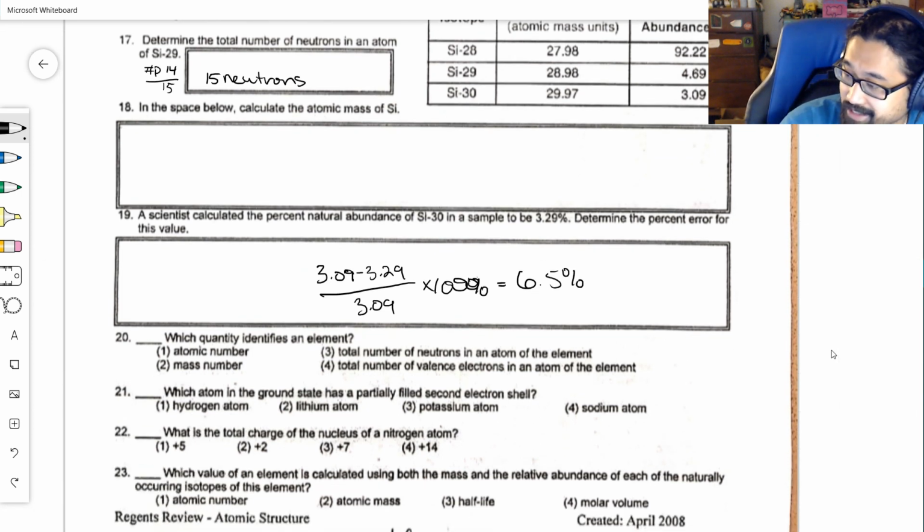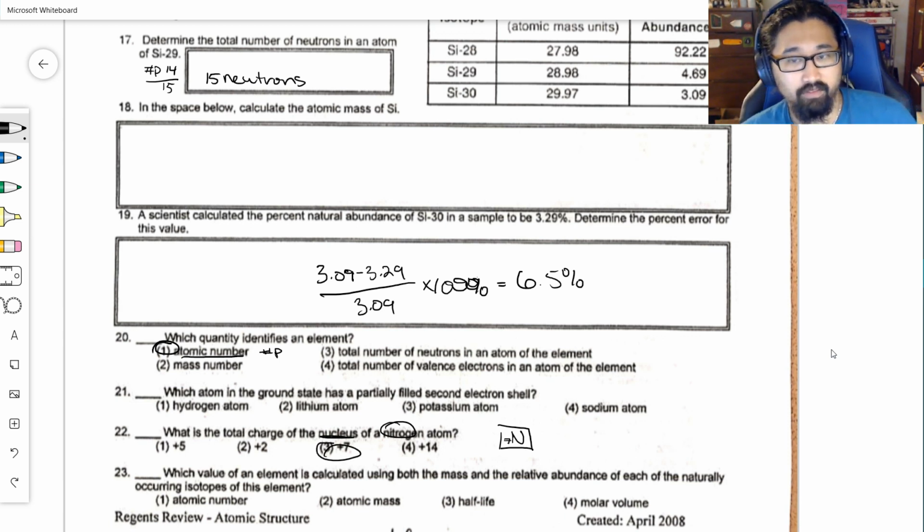What would identify the element? That is definitely choice 1. The atomic number is the number of protons. And finally, number 22, what's the total charge of the nucleus of nitrogen? Well, again, I'm going to check the box. The number down there is 7, so the charge on the nucleus is plus 7, or choice 3.